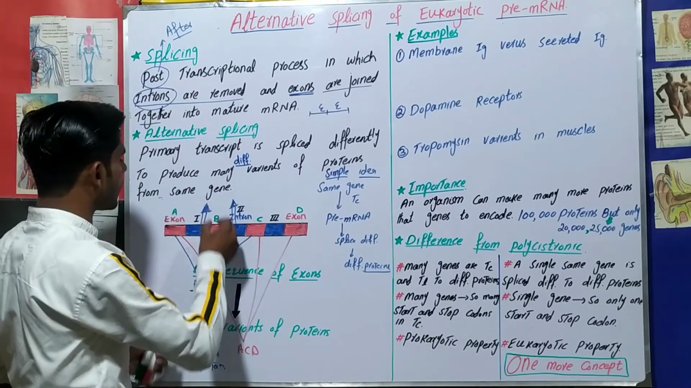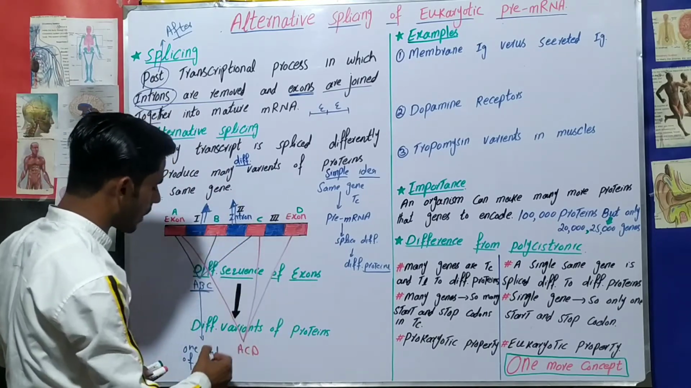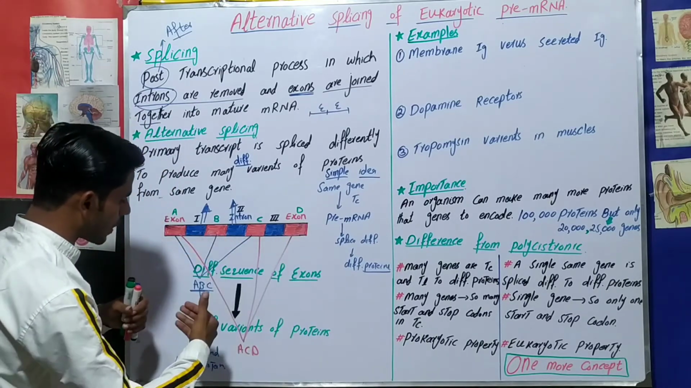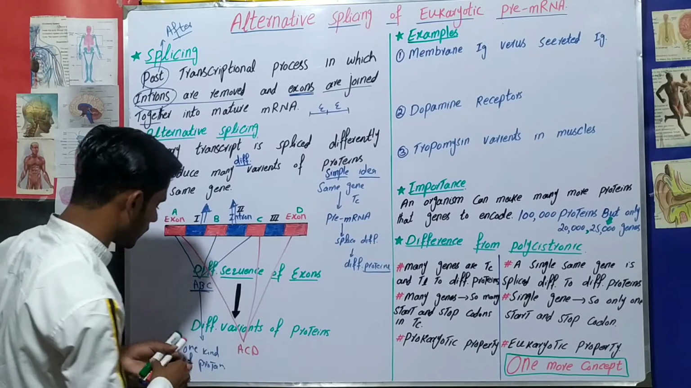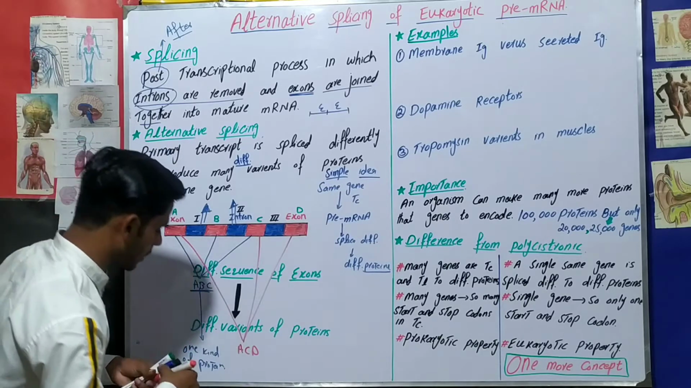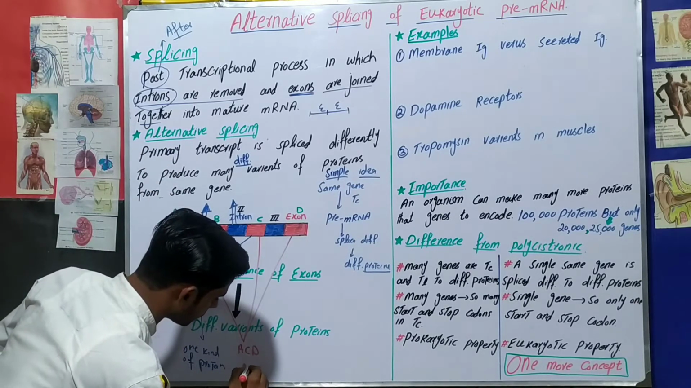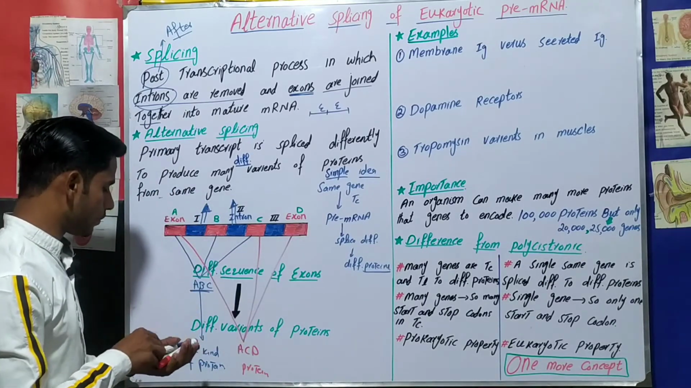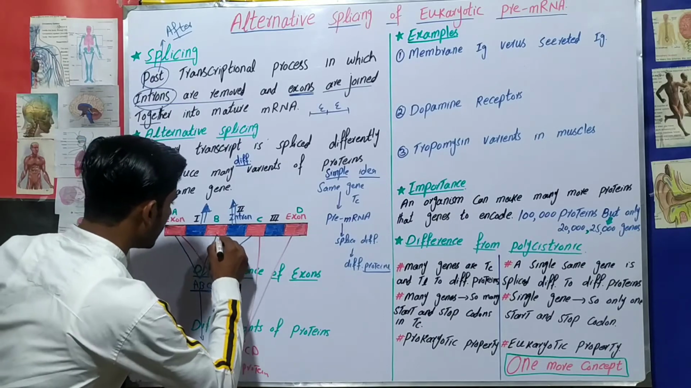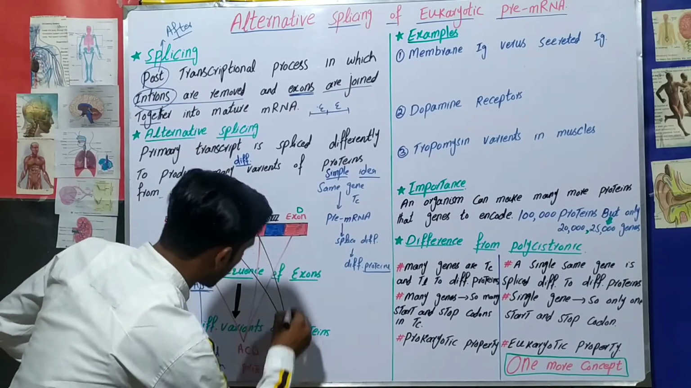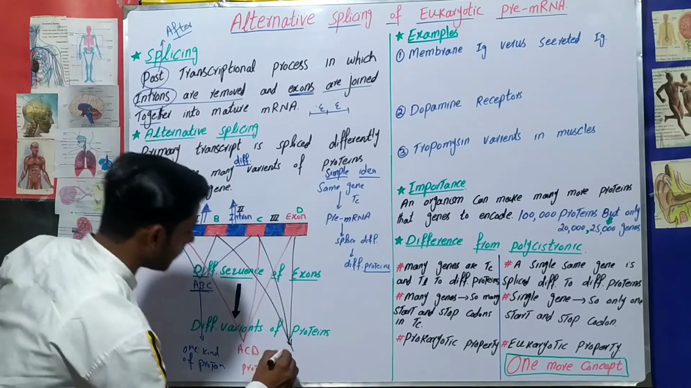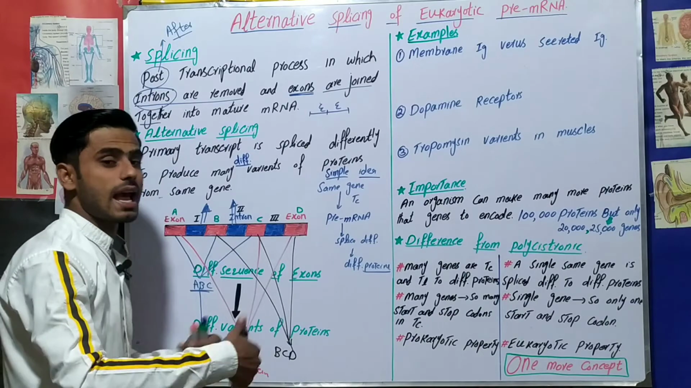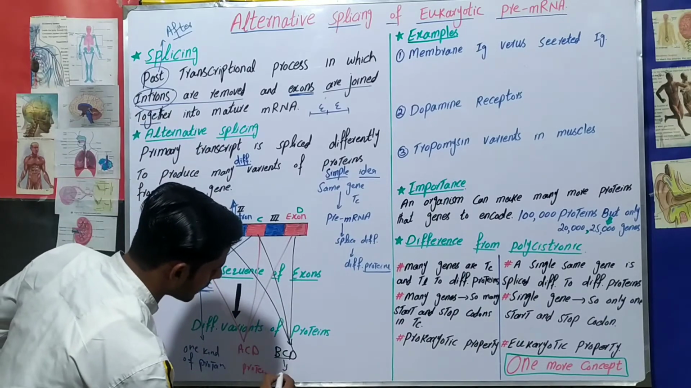So different introns will be removed and different exons will join together, and there will be a different sequence of exons. When there is a different sequence of exons, there will be different variants of proteins. So this will be another kind of protein. In the same way, if there is a combination of B, C and D, it is another sequence of exons, so it will form another kind of protein.